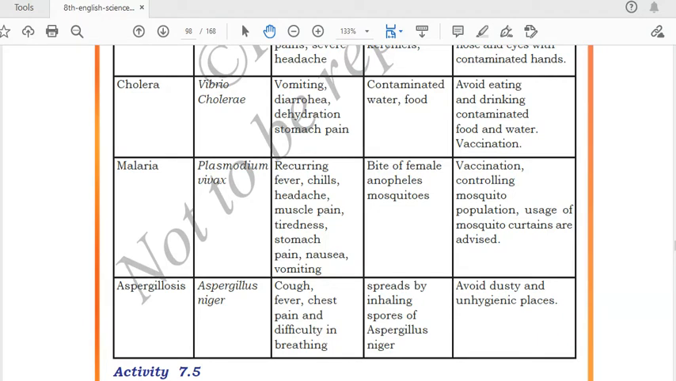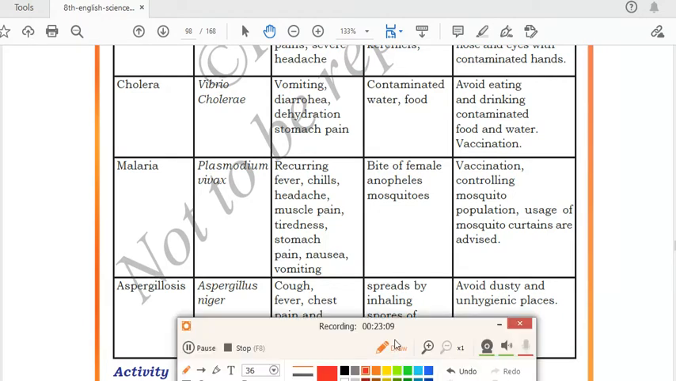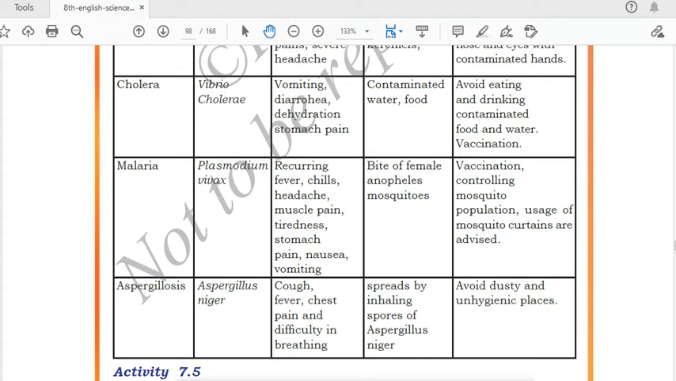Next is malaria. You all know about malaria. What is malaria? It is caused by Plasmodium vivax. Okay, it is caused by Plasmodium vivax. And who carries this Plasmodium vivax? It is caused by the bite of female Anopheles mosquito. Now, what are the symptoms of this malaria disease? Recurring fever. Okay, fever will occur after every 2 or 3 days. Chills will be there. He will feel very cold. Headache will be there. Muscle pain, tiredness, stomach pain will be there. Nausea and vomiting. These are the symptoms.